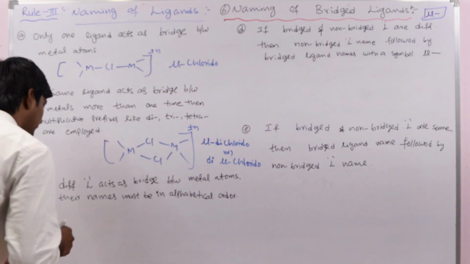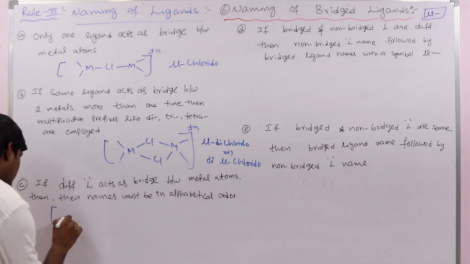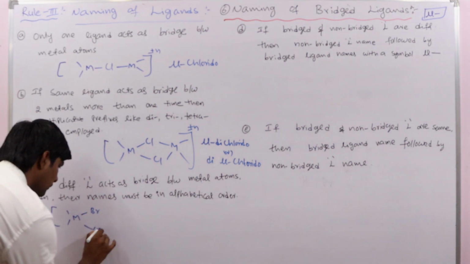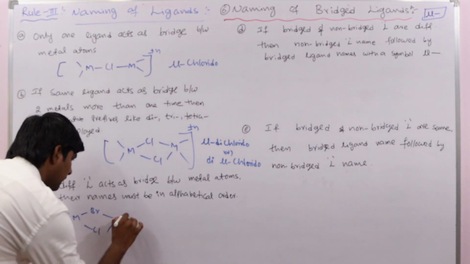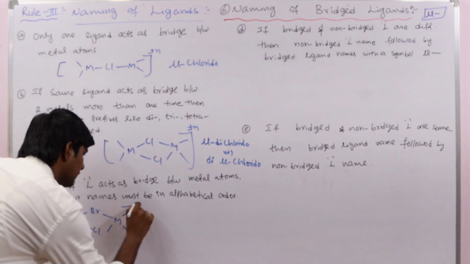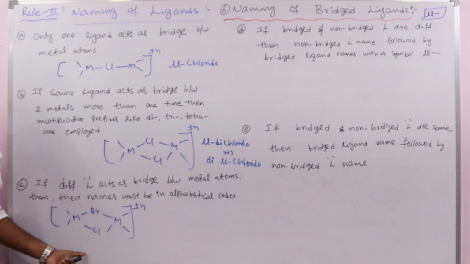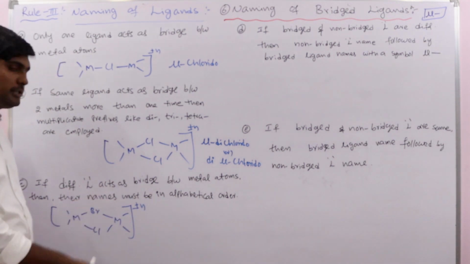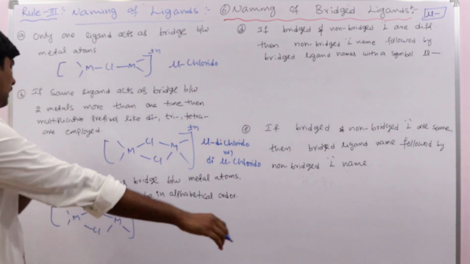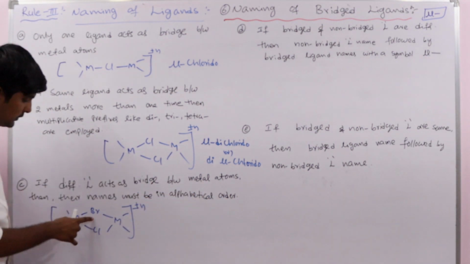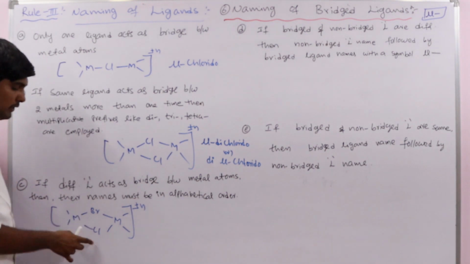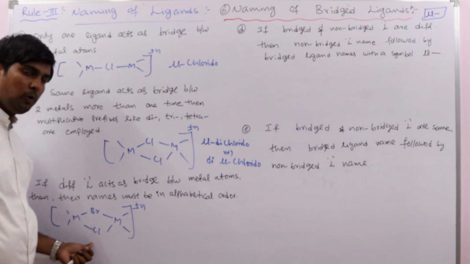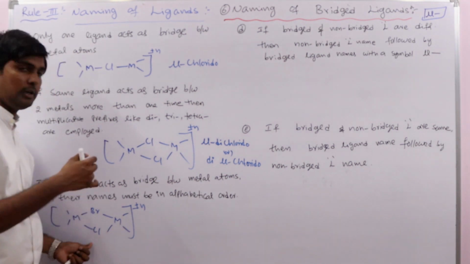For example, see, in this complex we have bromine and chlorine. Both are acting as bridging ligands. So in this case, how to write the name? First you have to see which of these two will come first in alphabetical order. Bromido, chlorido. B and C. So this will come first.